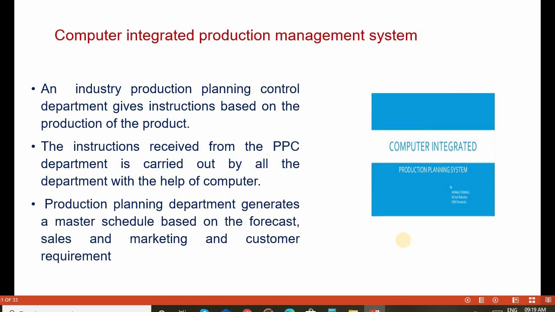Computer integrated production management systems. In every industry, the production planning control department gives various instructions based on the production of the product. The instructions received from the production planning control department are carried out by all the departments with the help of computers. The production planning department generates a master schedule based on the forecast sales, marketing, and customer requirements.